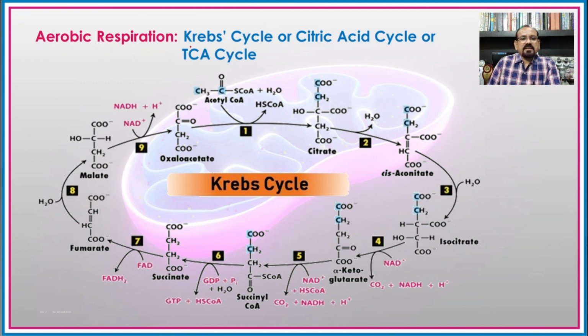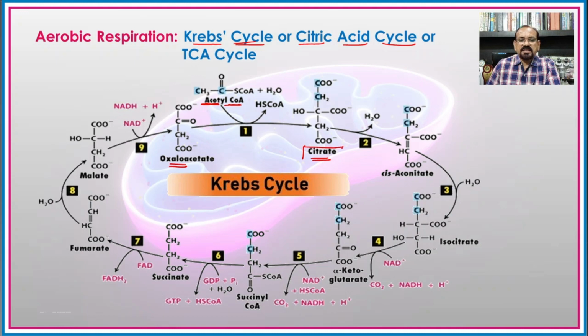Now, the Krebs cycle is also known as the citric acid cycle, because when acetyl coenzyme A, which is the substrate for the Krebs cycle, combines with oxaloacetic acid and forms citrate, that is citric acid.